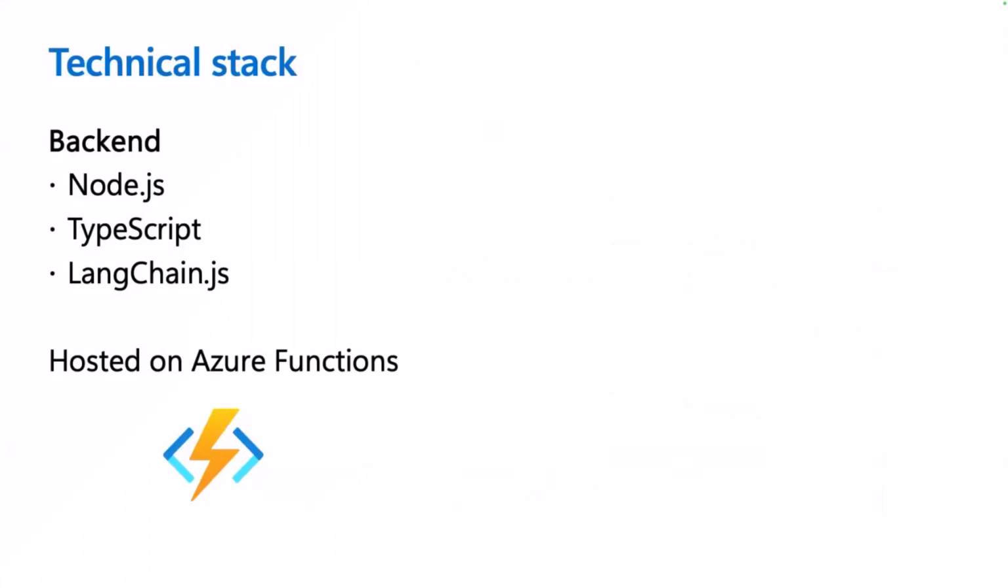So talking a bit about the technical stack, for the backend, we're using Node.js and TypeScript with the LangChain.js framework, and everything runs on Azure Functions. As for LangChain, it's an open source framework that makes it easy to create complex AI workflows like this one. It comes with a lot of components and integrations. For example, loading a PDF is just one line of code. I will show you that later. So it's easy to replace it with something else.